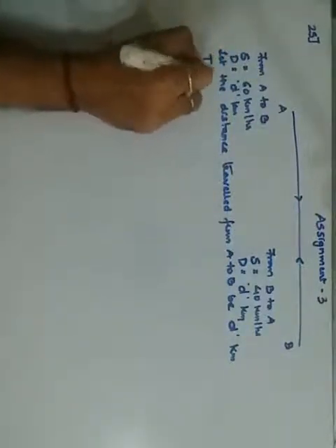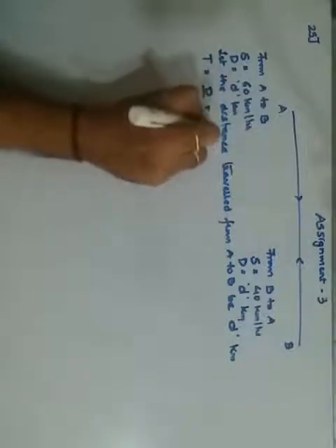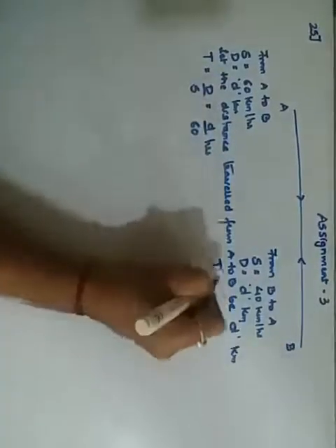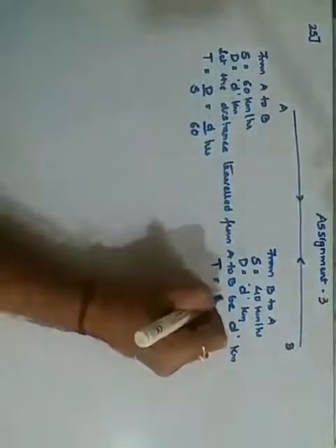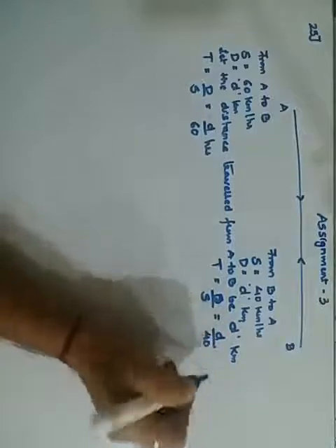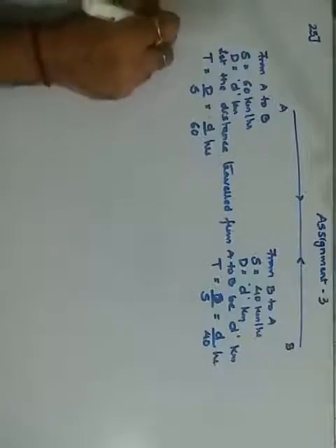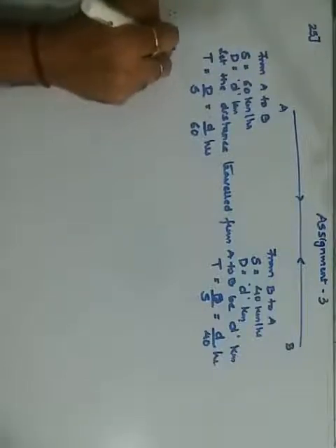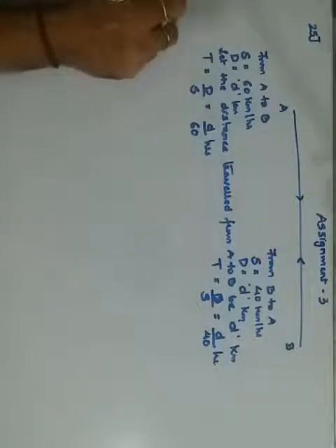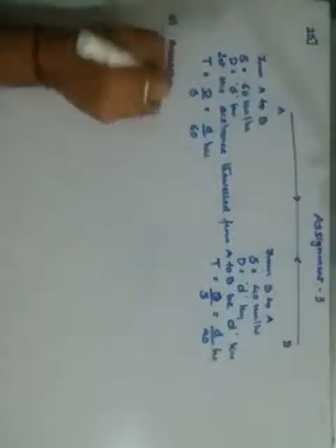Your time for the first interval will be time is equals to distance upon speed. So it is going to become D upon 60 hours. Okay, here again time will be distance upon speed. So here the distance is D and the speed is 40. So this many hours. Now what I try to find is the total distance covered and the total time taken. Therefore the first question over here is what is the average speed?